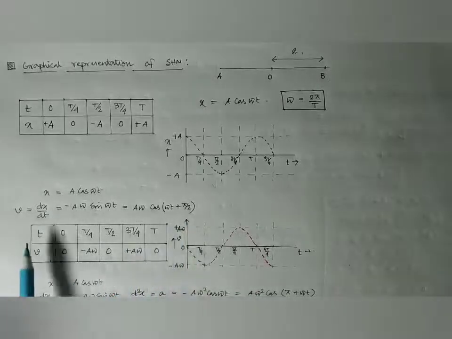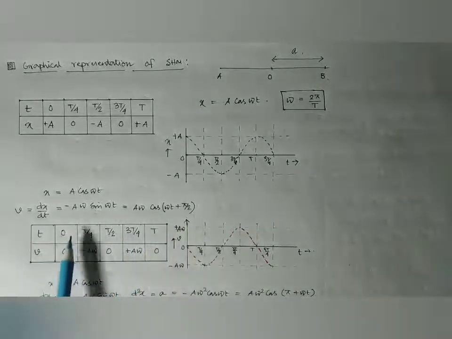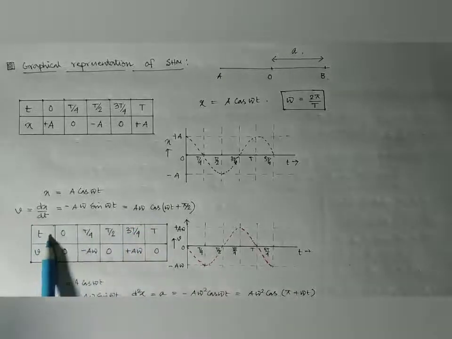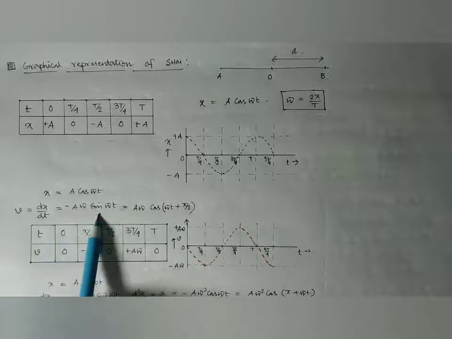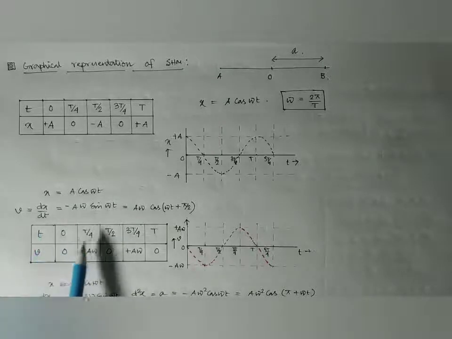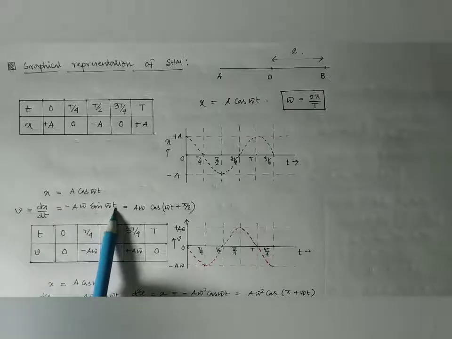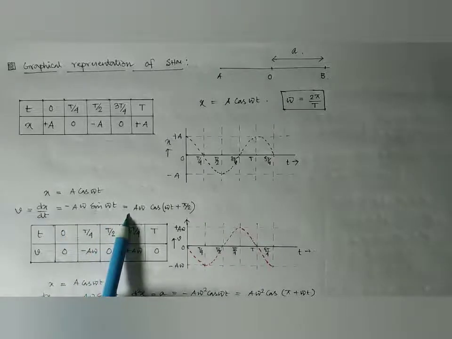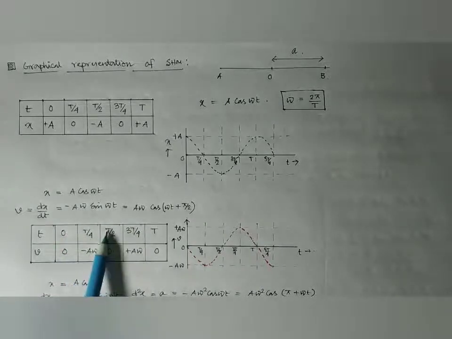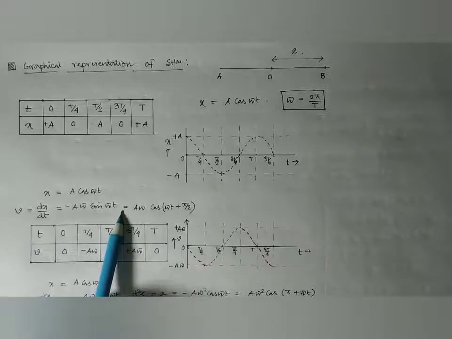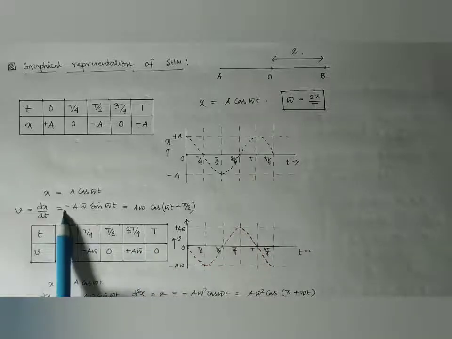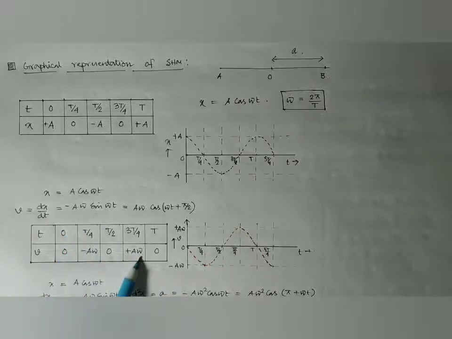Now if we plot it in the graph, at time t equal to 0, T by 4, T by 2, 3T by 4 and T, we obtain from v that at time t equal to 0, v is 0. At time t equal to T by 4, omega into T by 4 means pi by 2, and sine pi by 2 is 1, so we have minus a omega. Then at T by 2, we have sine pi, that is 0. At 3T by 4, we have 3 pi by 2, and sine 3 pi by 2 gives plus a omega. And again at omega t equal to 2 pi, this is again 0.